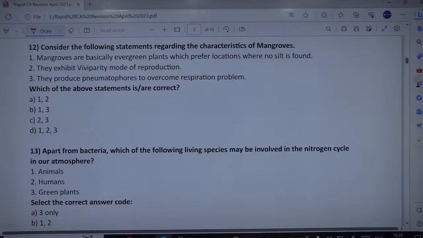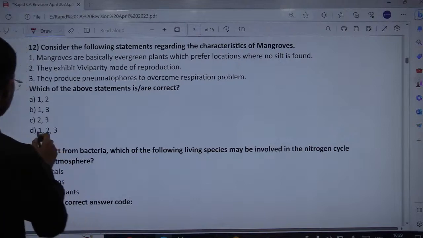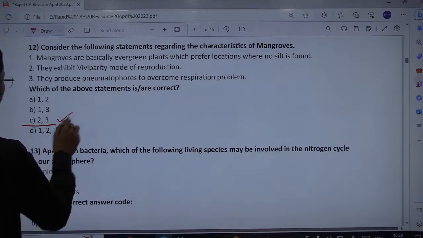What happens under this? Basically the seeds germinate in the tree itself before falling to the ground. So under the viviparity mode of reproduction, seeds germinate in the tree itself before they fall to the ground. This is of course an adaptive mechanism to overcome the problem of germination in saline water. So what is the correct answer here? First is wrong because they require silt. So the moment you delete first, among the three options safely you can delete it, just left with 2 and 3 as correct answers.